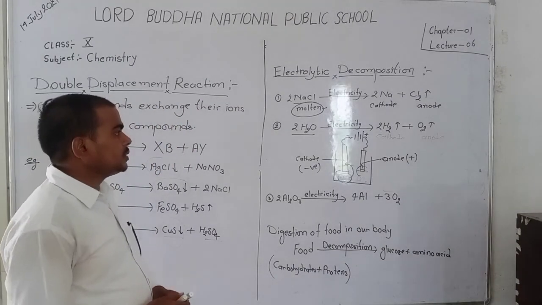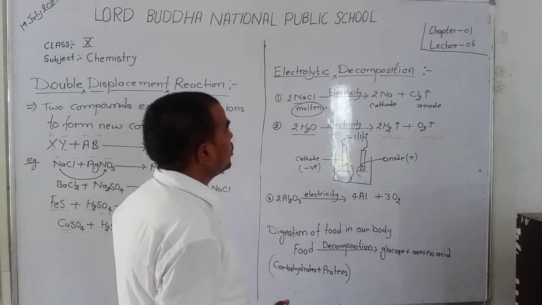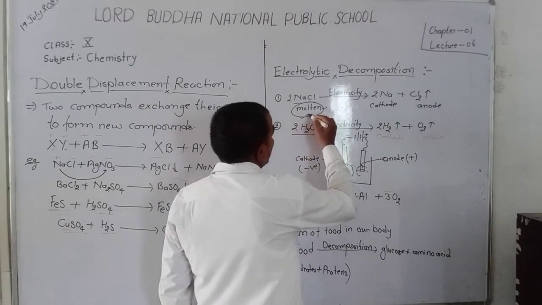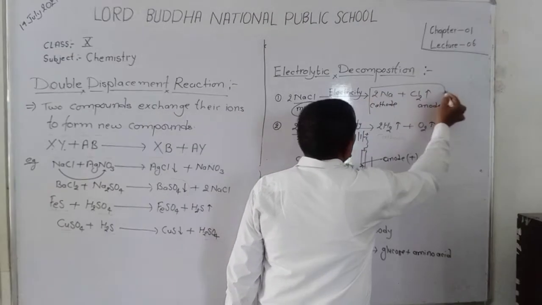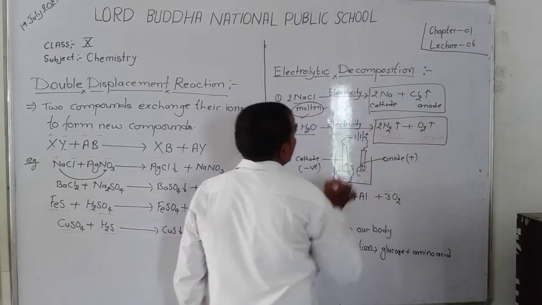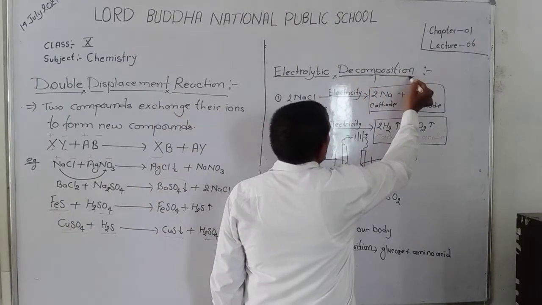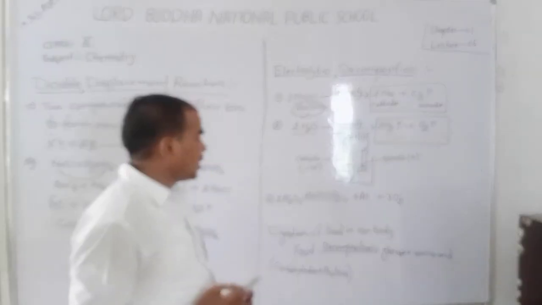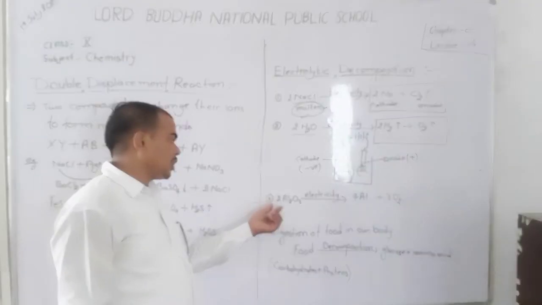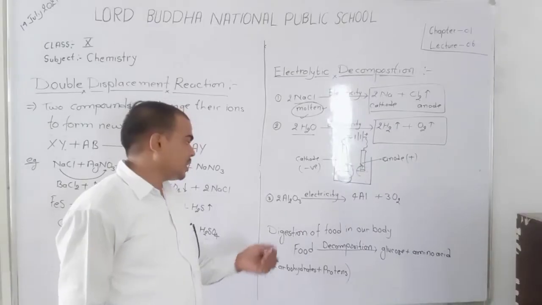Dear student, in this reaction we also observe a single compound converting into simpler substances. Therefore, it is known as a decomposition reaction. Okay. Here, aluminium oxide. The common name of aluminium oxide is alumina.